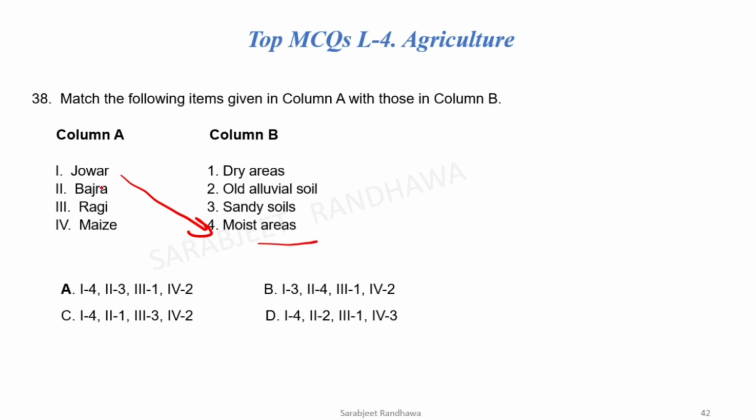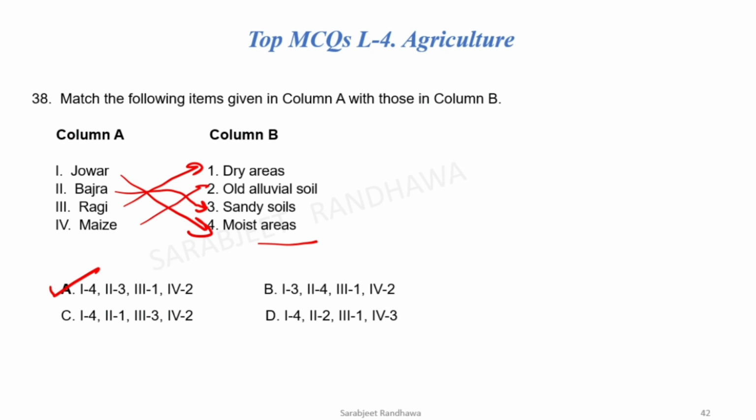Now, take bajra. Bajra is a crop which is mostly grown in sandy soils. Ragi is a crop which is mostly grown in the dry areas. Maize needs old alluvial soil. Now, here the correct option is A.